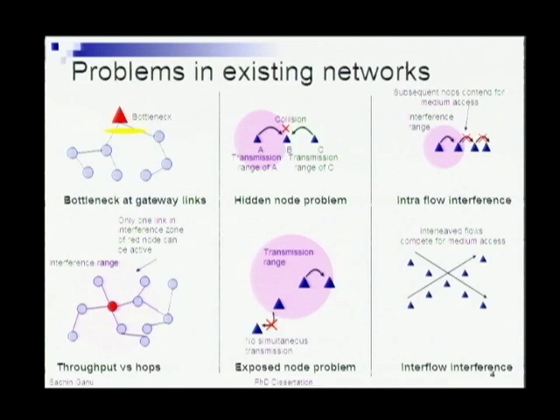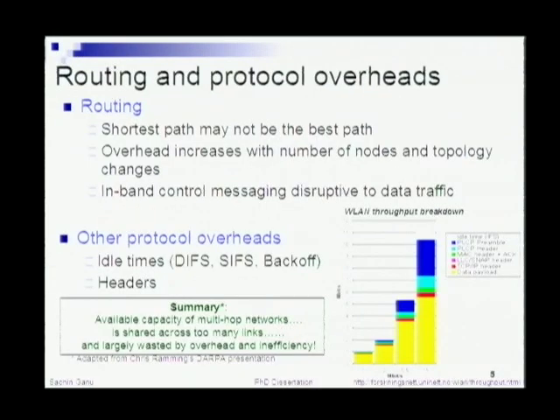When you move to more multi-hop networks, you have self-interference, since the radios right now can only transmit or receive, and can't do that simultaneously since they are half duplex. Essentially, the first hop and the subsequent hops compete for access to the medium, and that results in self-interference of the flow. Similarly, if you have multiple flows crossing each other in the same interference area, you have interference amongst them.